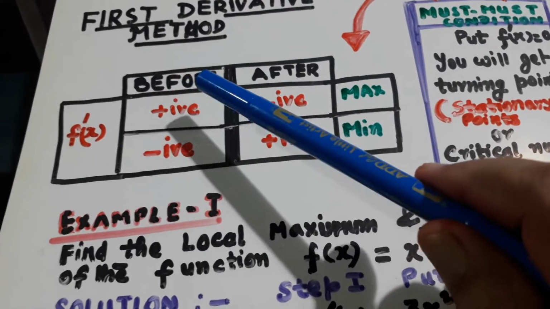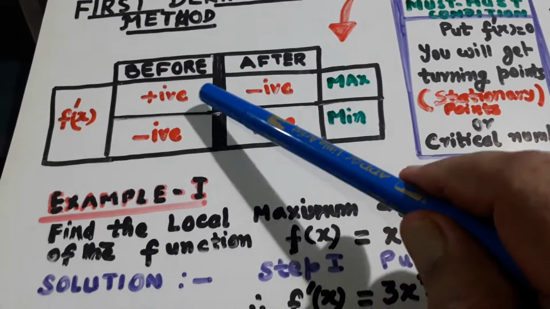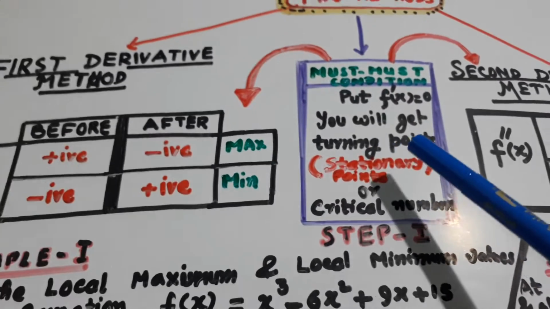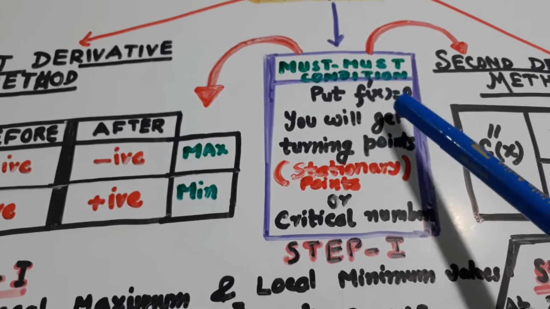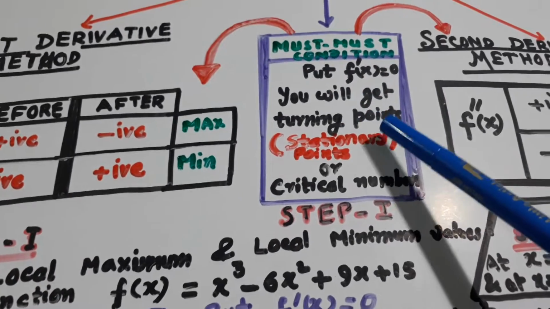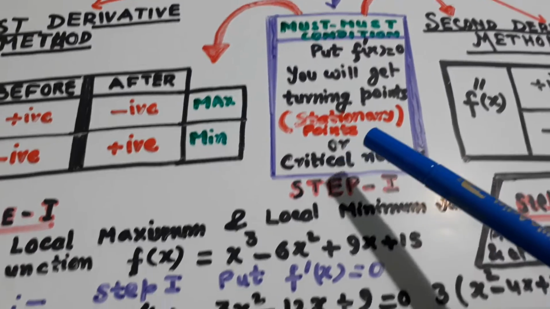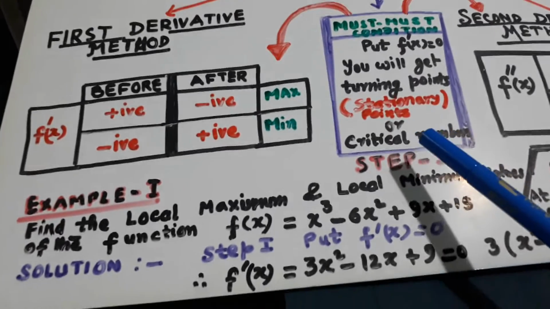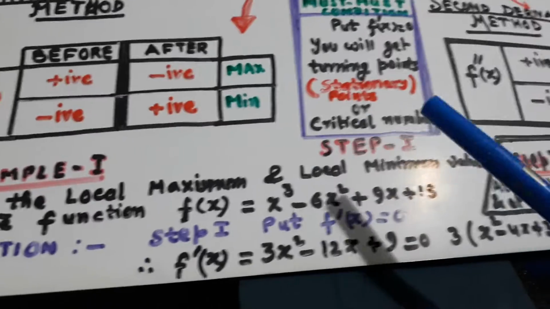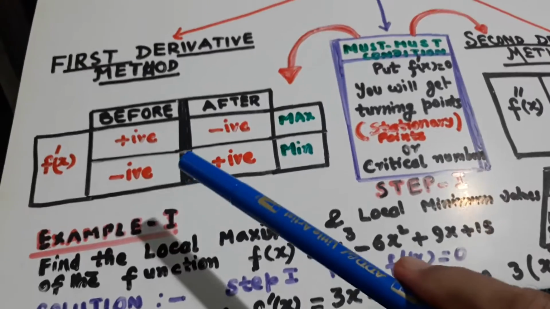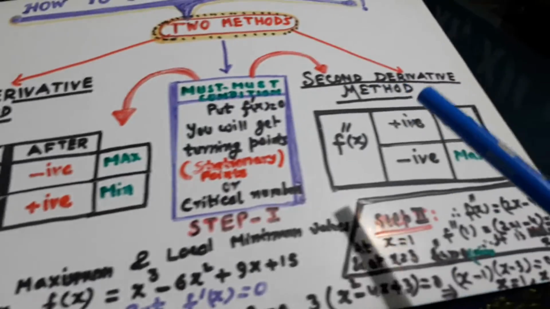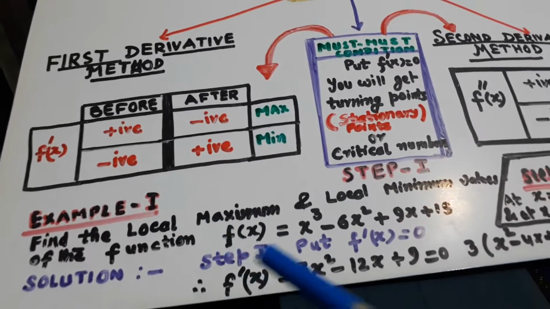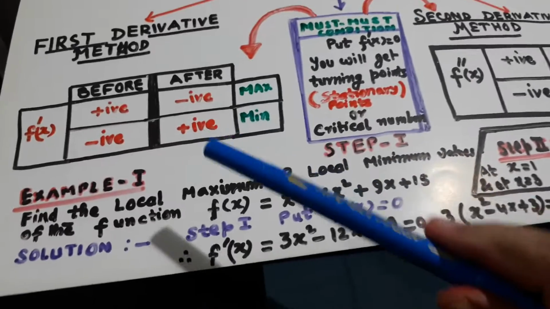Now, if f dash x is positive before the turning point... Turning points are stationary points. Put f dash x equal to 0, and you will get the turning points, the stationary points. They are also known as critical numbers. This is the first step, and then we have to go either by the first derivative method or by the second derivative method. So with the help of an example, I will let you know how to apply this.